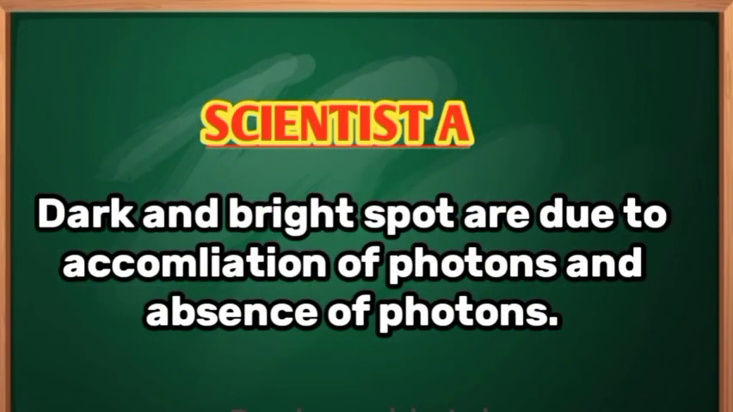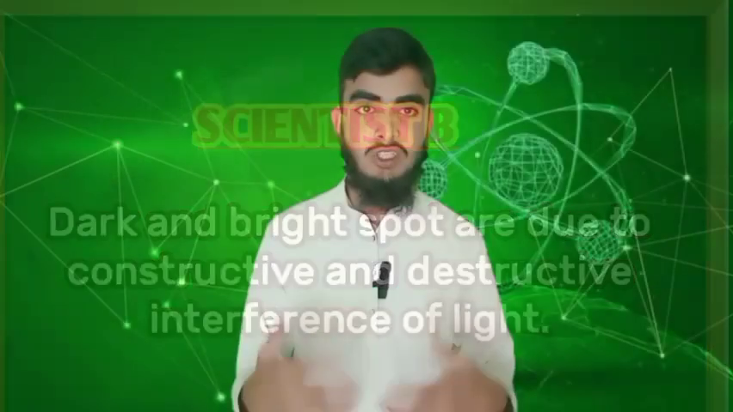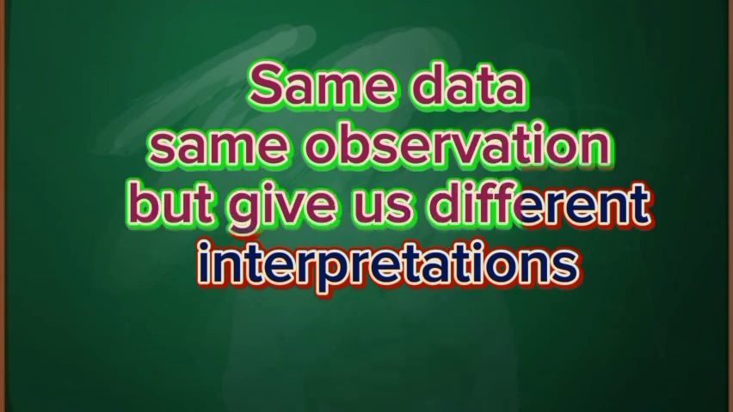Scientist A, who believes that light is a particle, will interpret this observation as bright and dark spots due to accumulation and absence of photons. On the other hand, the scientist who believes that light is a wave will interpret that these bright and dark spots are due to constructive and destructive interference of light waves. So they have the same data, the same observation, but give us different interpretations.